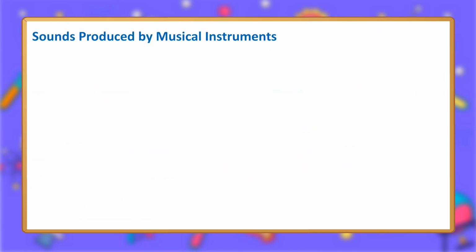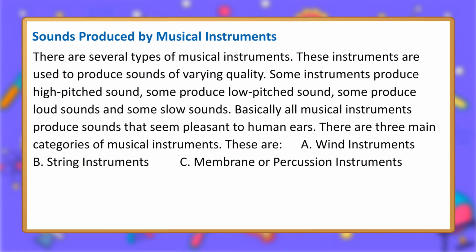Sounds produced by musical instruments. There are several types of musical instruments. These instruments are used to produce sounds of varying quality. Some instruments produce high-pitched sound, some produce low-pitched sound, some produce loud sounds and some slow sounds. Basically, all musical instruments produce sounds that seem pleasant to human ears.